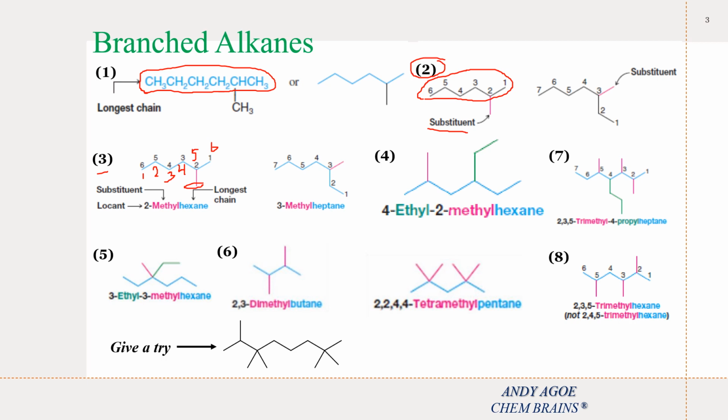Therefore, the preferred way of numbering the parent chain should be 1, 2, 3, 4, 5, and 6. So that is rule number 2. Good.